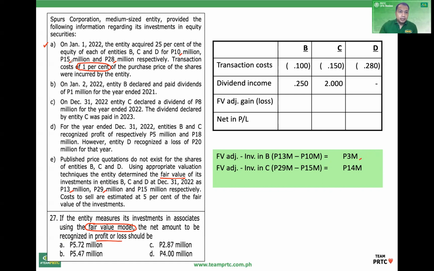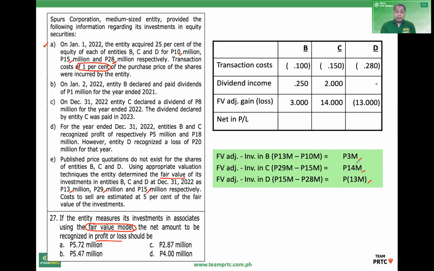Purchase price, 15 million. Okay. C, gain. D, fair value, 15 million. Purchase price, 28 million. So, 15 less 28, loss. So, B, gain. C, gain. D, loss.